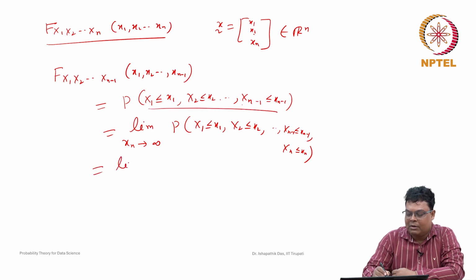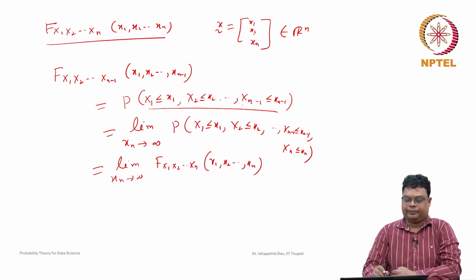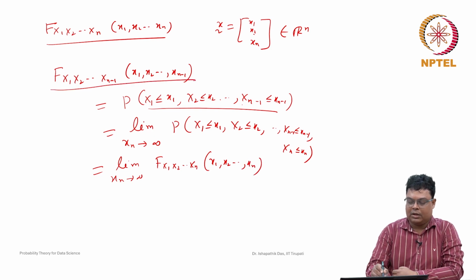So this is nothing but the limit as xn goes to infinity of the joint cumulative distribution function F of x1, x2, ..., xn. The joint cumulative distribution function up to n minus 1 is nothing but the nth variable tending to infinity in the joint cumulative distribution function of x1, x2, ..., xn.